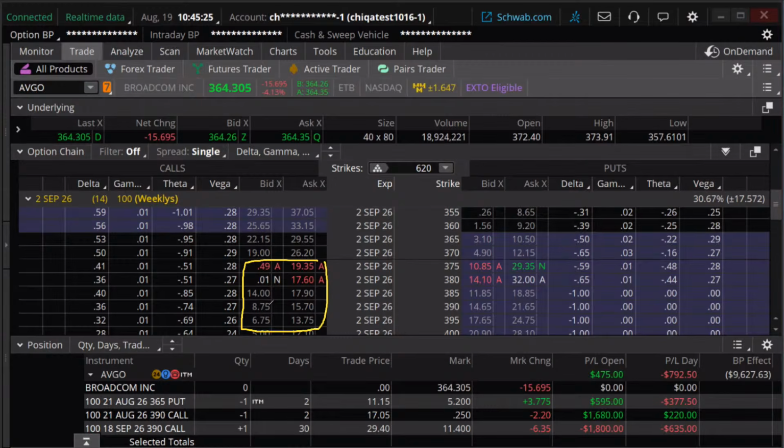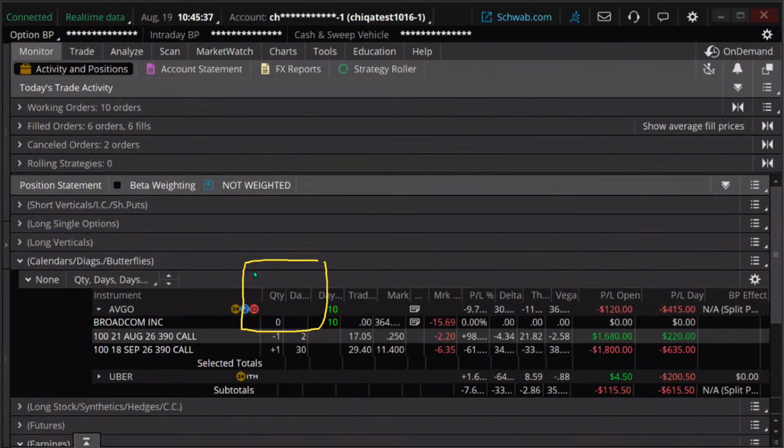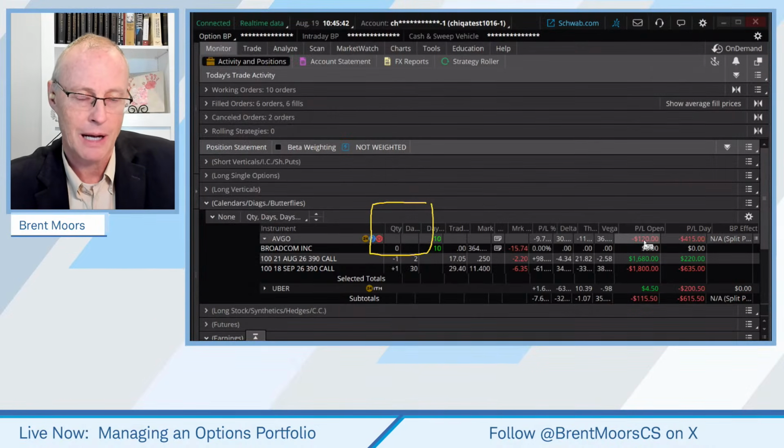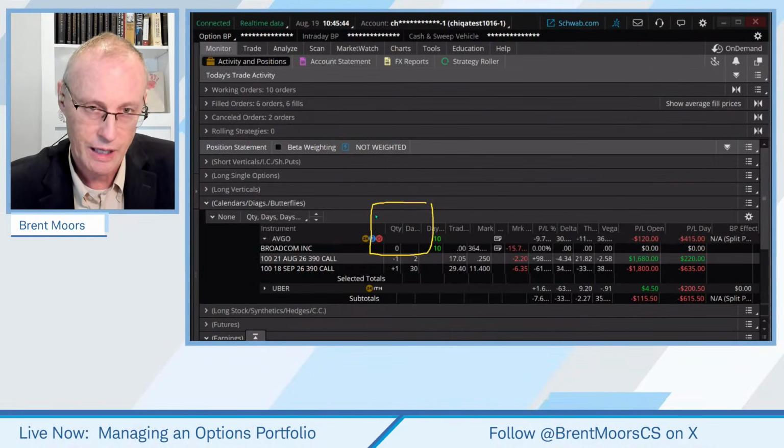If you can't get halfway decent spreads, don't even continue with the trade. Get out of the one that you're in that you can get out for, get out while you can, I guess is the point on that trade there. So this one, we're going to end up eating about 120 bucks out of that trade. We lost that. We'll get out of that.